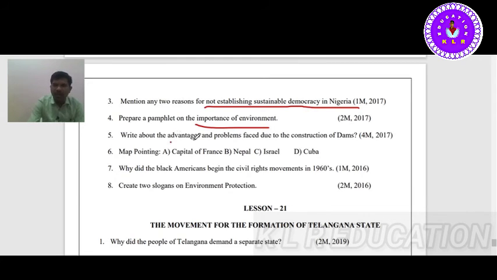Write about advantages and problems faced due to the construction of dams. As you know, whenever we construct a dam, a lot of people will be displaced, and trees, forests, villages, agriculture land will be submerged. Next, capital of France, Paris, Nepal, Israel, Cuba are important things here.